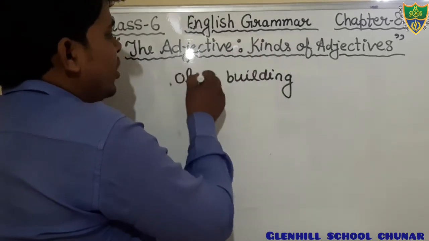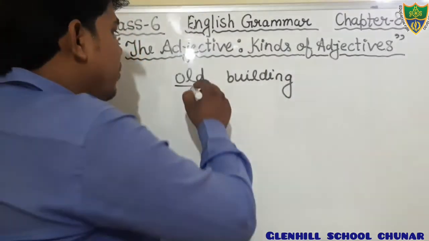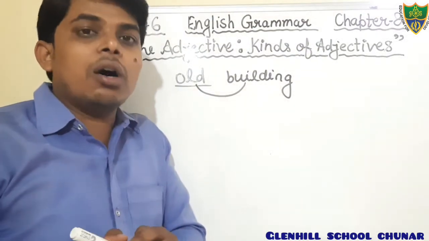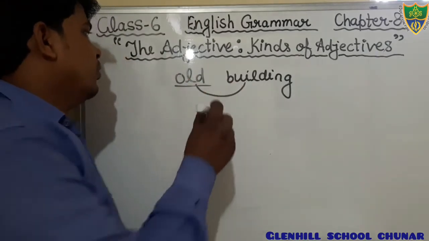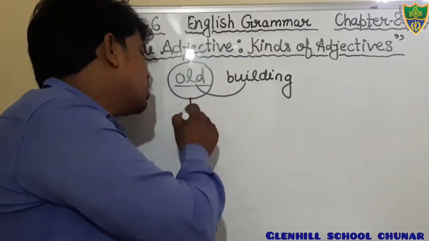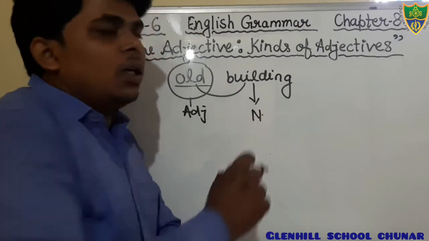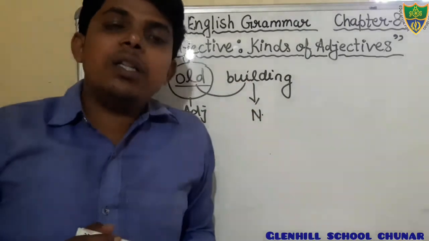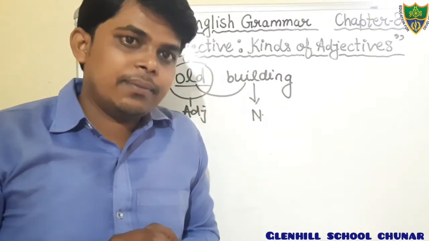Suppose we write the word old: old building, this is an old building. Just see, in this the word old describes the quality of the noun building, therefore that is adjective and that is noun. Okay students, it tells the quality. What is the quality of the building? That is old. Big building, small building.